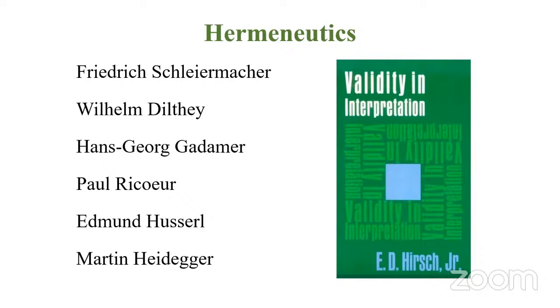At least we have some familiarity with this. We might have cracked that question, right? So you can take this as an exercise. Why don't you find out the important works by these thinkers? We have Friedrich Schleiermacher, Wilhelm Dilthey, Hans Georg Gadamer, Paul Ricoeur. These four are exclusively associated with this school of thought, hermeneutics.